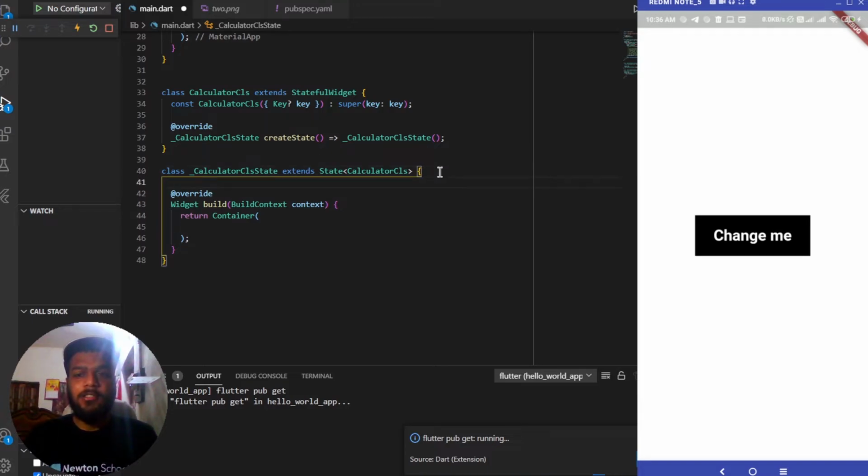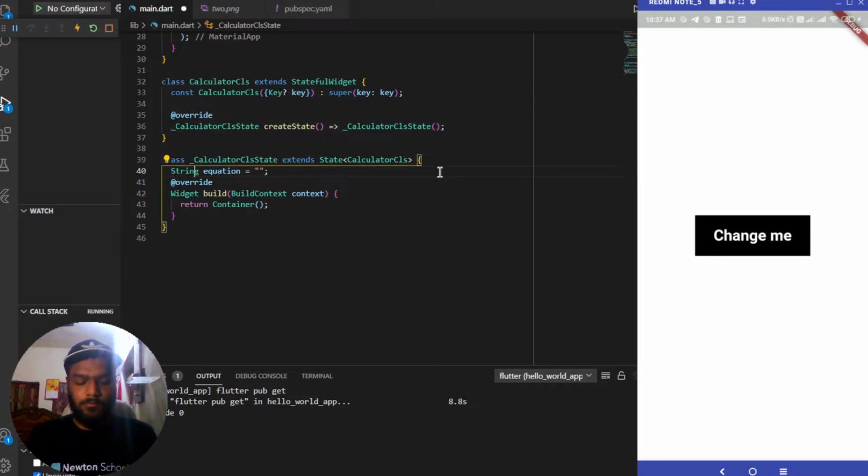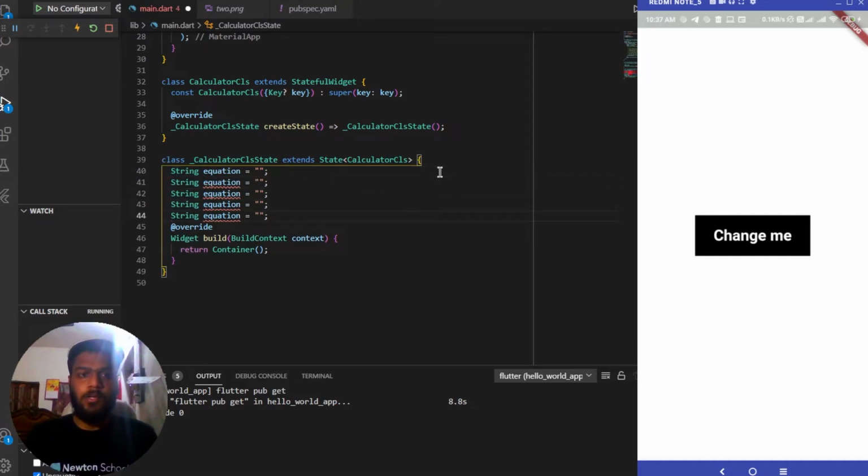So we'll be needing some variables, I guess 5 variables with the name of equation, result, expression, equation size and result size. So all of them will be of a type string. So let me create them. Equation. I have created 5 variables. Let me change the name.